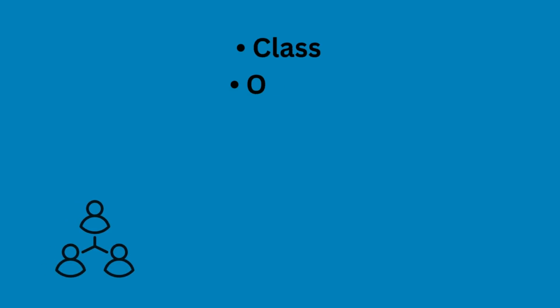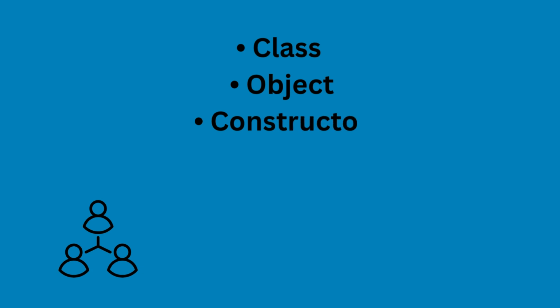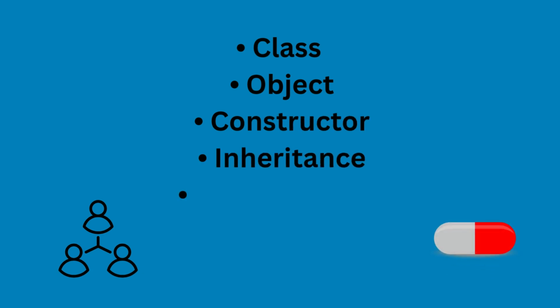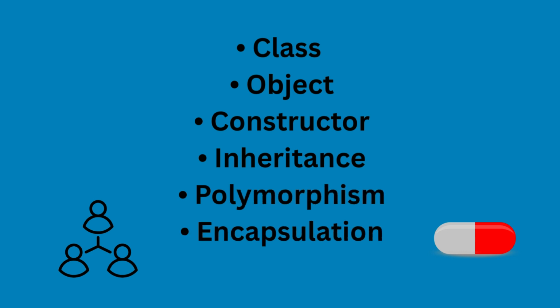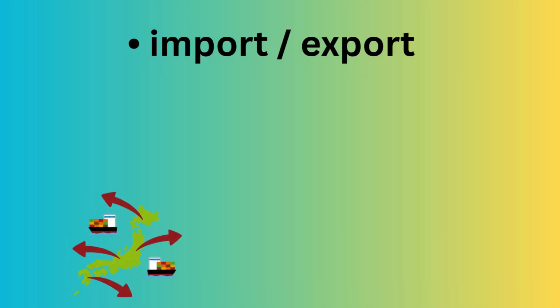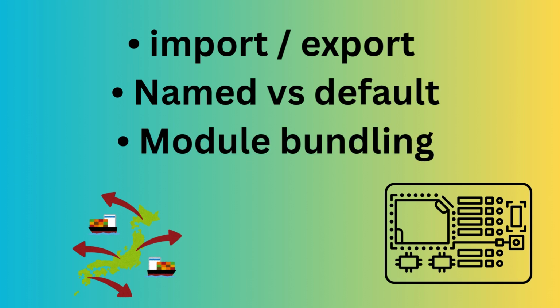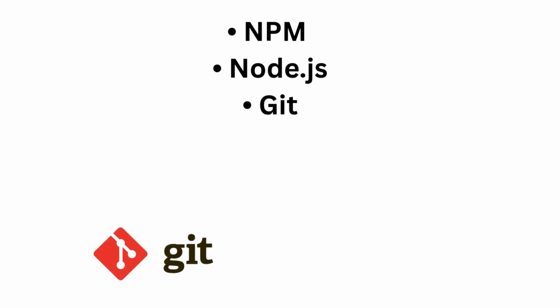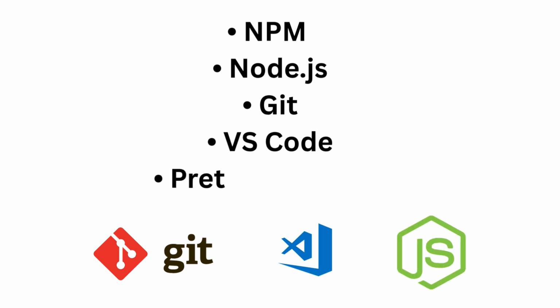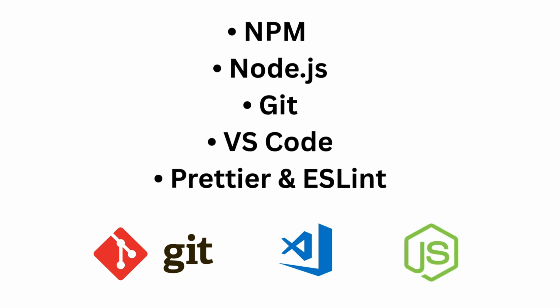Next, learn OOP in JavaScript. This includes classes, constructors, inheritance, and much more. Most large applications use OOP-based structure. Modules let you split your code into reusable files. Learn how to use import and export to manage large projects. To work as a JavaScript developer, you must learn tools like npm, Node.js, Git, and VS Code. These tools help you write, manage, and deploy applications.